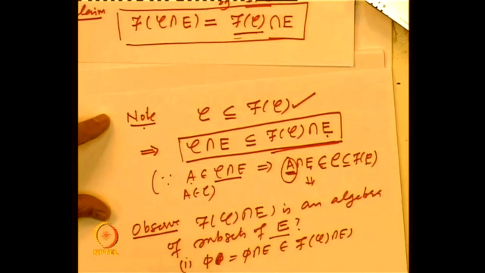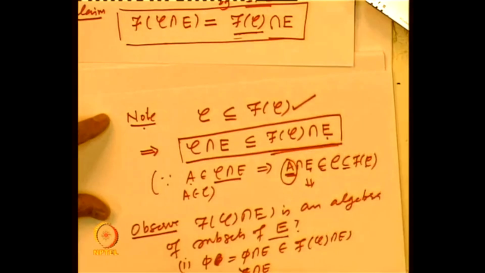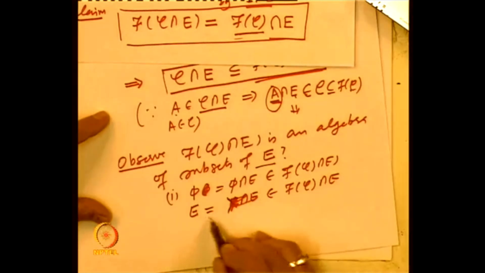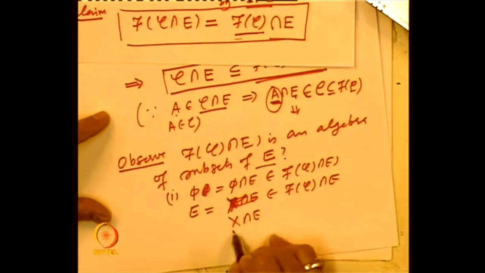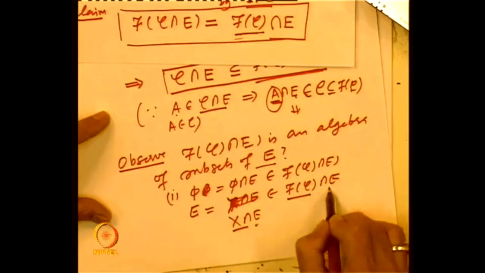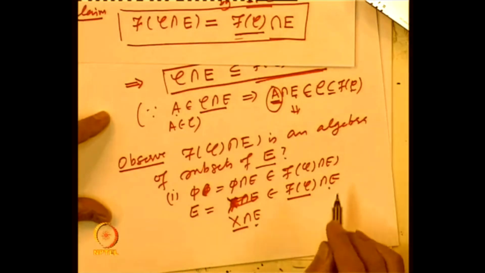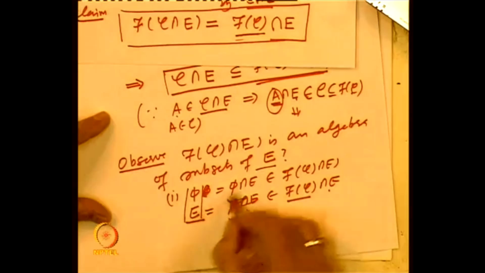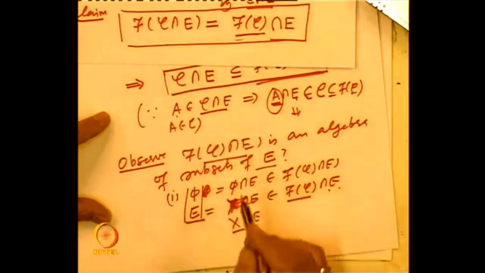That is E. So E is equal to X intersection E, and that belongs to f of C intersection E. X is an element of f of C, and E is here. So the empty set and the whole space, that is E, belong to this collection.